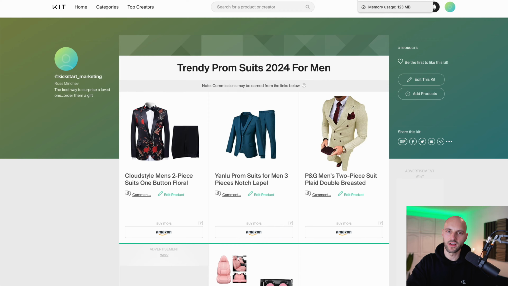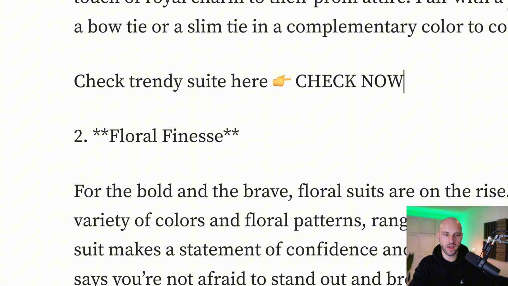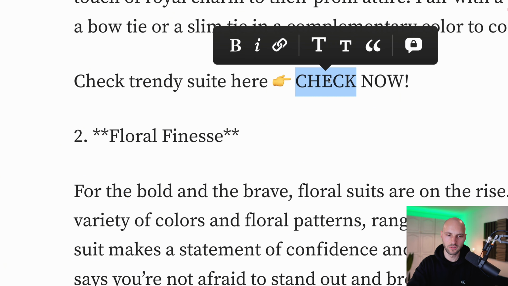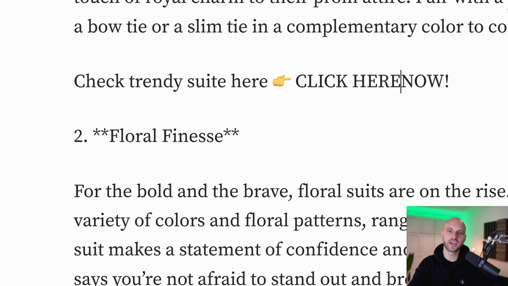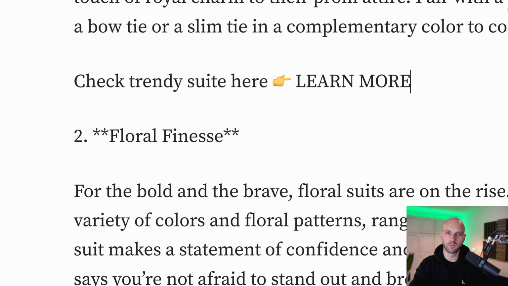And guess what, guys? I go back to medium.com, and where I left my emoji with the finger, where it says check trendy suits here, I'm going to type check now, exclamation mark, or click here. Be careful with this click here statement, because some websites don't like this click here. You can type learn more, or check them now, click to see them, click here to see. Let's just leave click here.